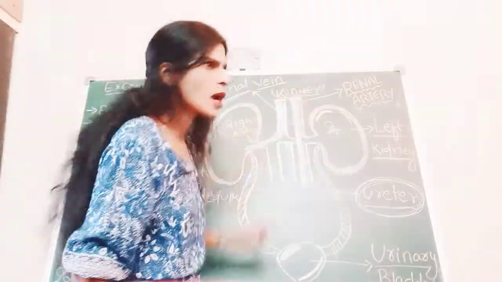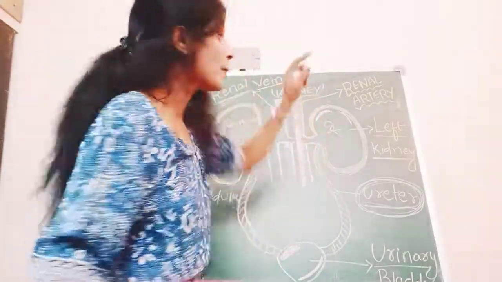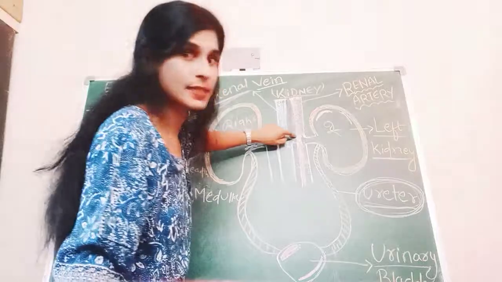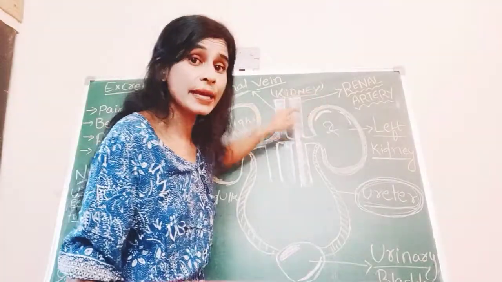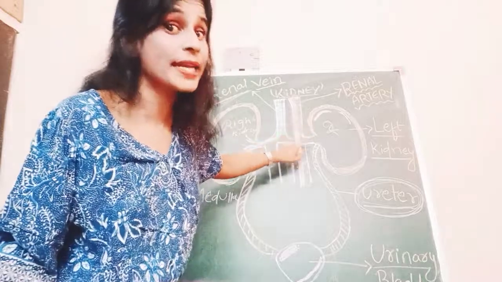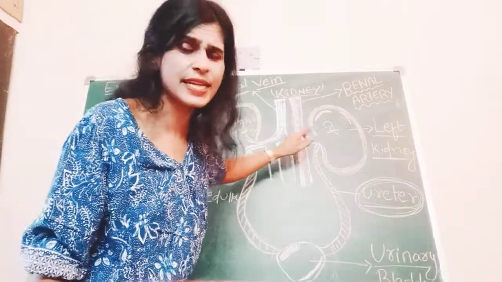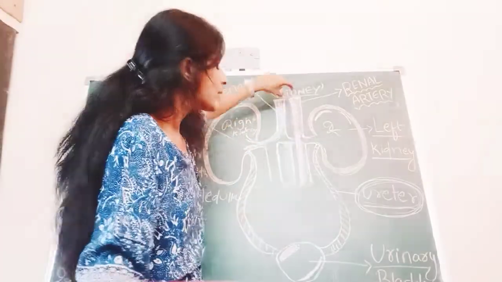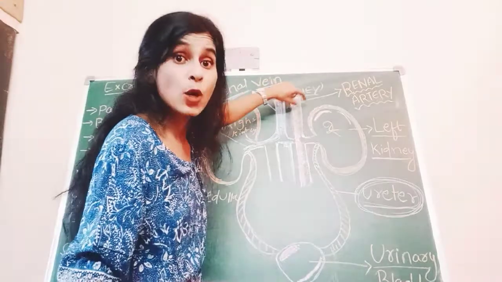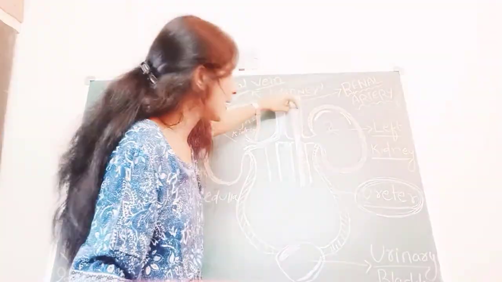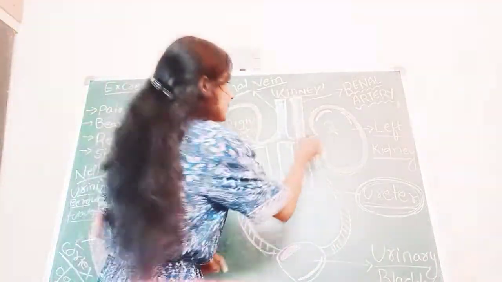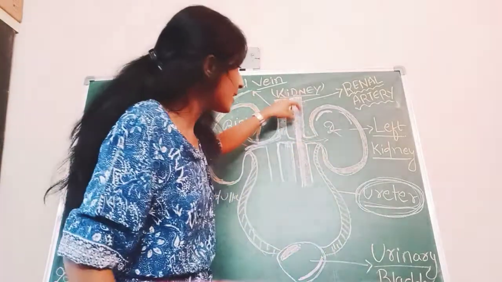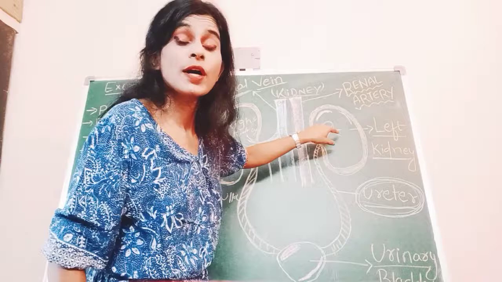And what is the work of the renal artery? It will bring the impure blood. Impure blood in the sense it has urea, uric acid and all those things. So the renal artery will bring your impure blood to the kidney.